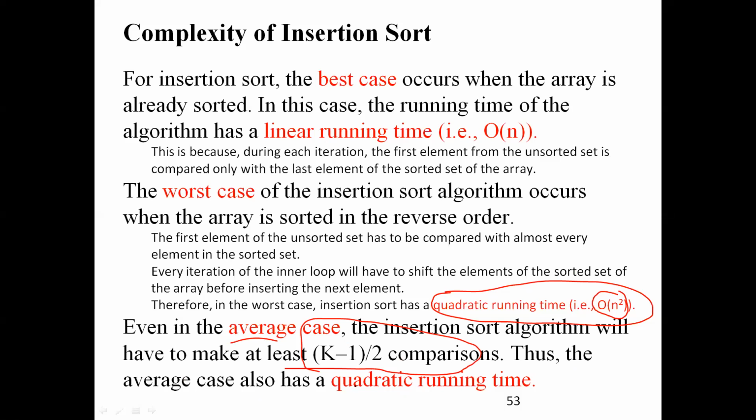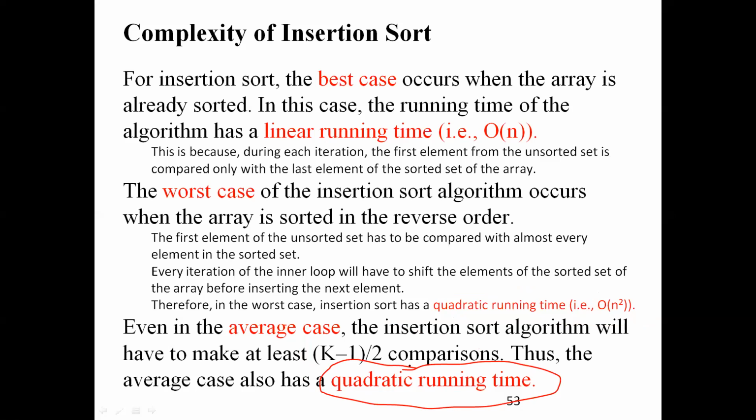We cannot say it comes between the worst case and the best case, meaning it can be between 5 seconds and 100 seconds. So finally, the average case of the insertion sort is also near quadratic running time, right?